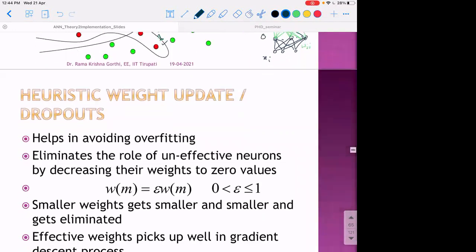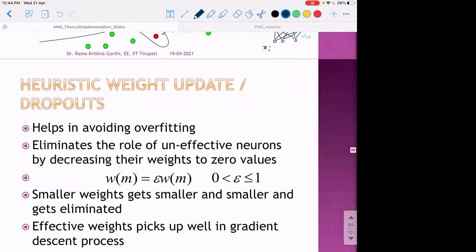So towards that, what we do is a heuristic weight update. Usually, if you see the weight update equation, how do we do the weight update of a neural network? W_{t+1} is equal to W_t minus eta times the partial derivative of the cost with respect to W_t. See, the weight update becomes non-zero or keeps increasing if that weight is contributing to the minimization of the cost function.